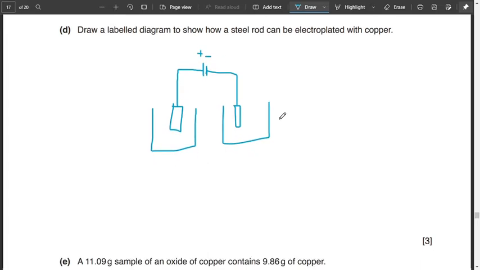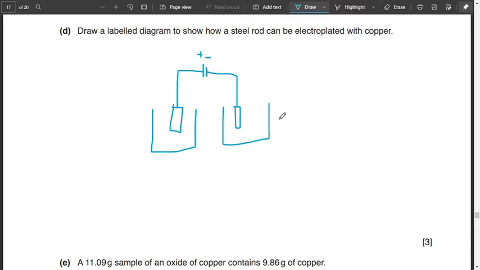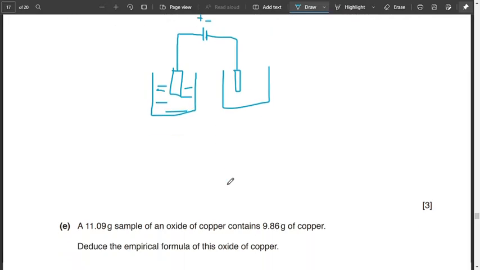It's just 3 marks. If you face any difficulty, let me know in the description below and I'll explain it to you. However, keeping it short and light, I'm just telling you how it will be labeled. The copper will be on the anode side, that is the positive electrode side, and steel will be on the cathode side, which is the negative electrode side. These two rods will be dipped in any solution like aqueous copper ion solution, the electrolyte, mainly because we need to electroplate copper over the steel rod. So this is how it's going to happen.